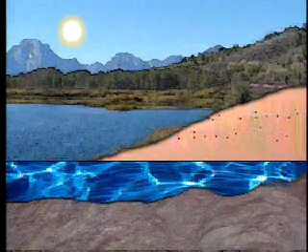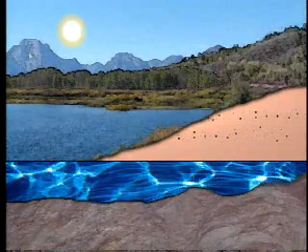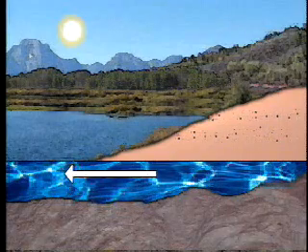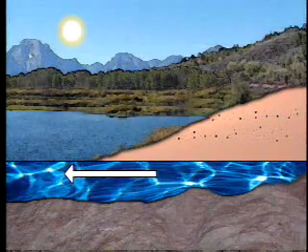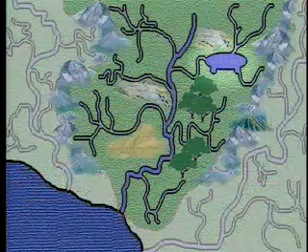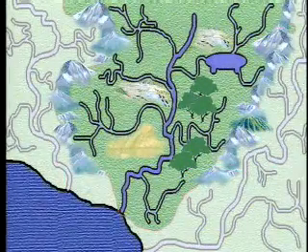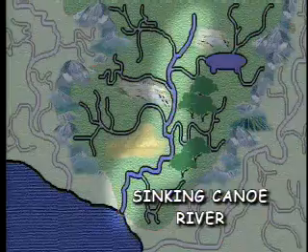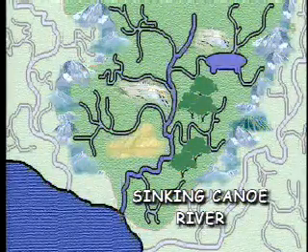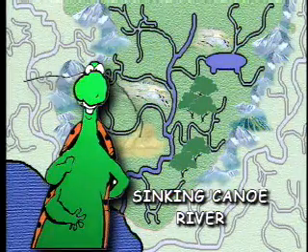But the water doesn't just sink into the ground and sit there. Groundwater will flow sideways too. For example, during dry periods, groundwater might flow into a stream or river. Here's another example of how the Earth's water systems are connected. Eventually, much of the water from the lake, mountains, forests, meadows, and wetlands in our watershed will enter the Sinking Canoe River, some of it through surface water and some from groundwater. Talk about being connected. Not just the water ends up here, so does everything that came along for the ride.